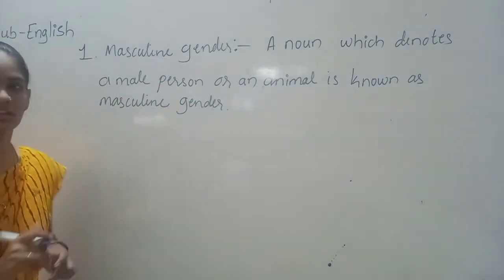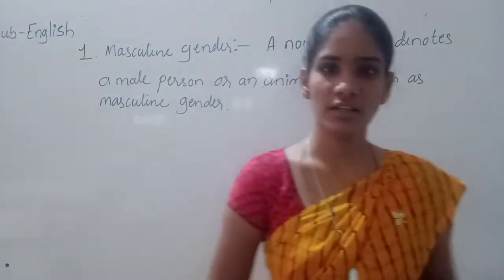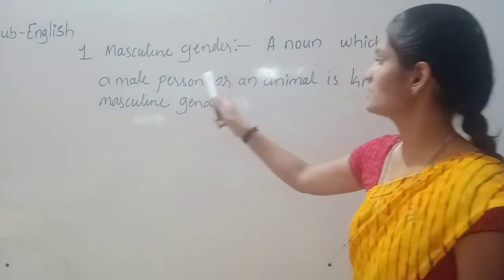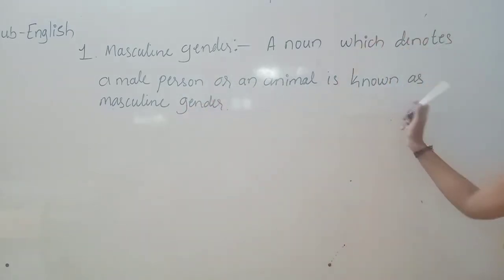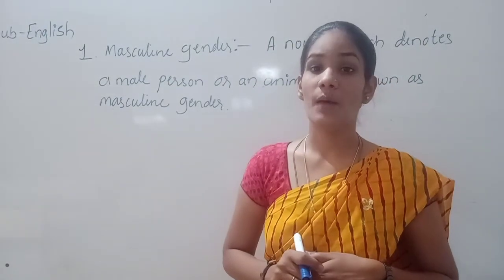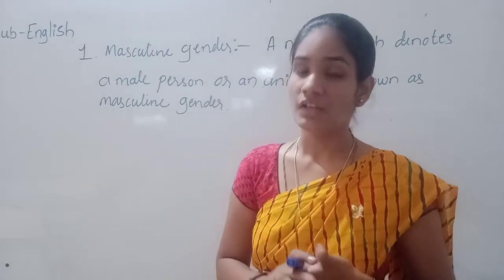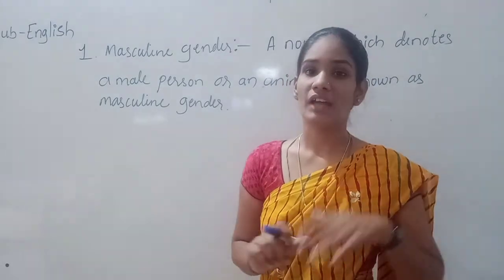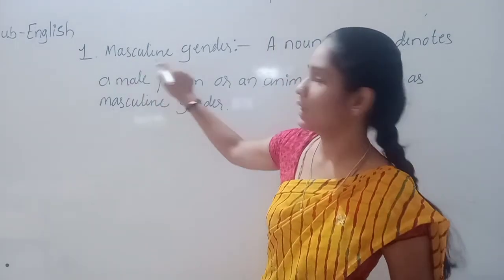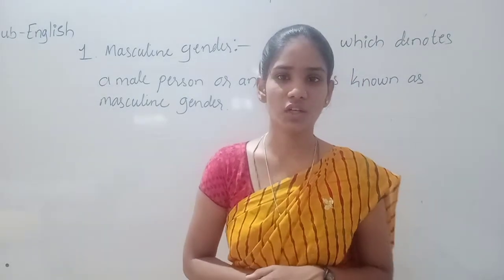Is known as masculine gender. So students, we came to know what this masculine gender is. A noun which denotes a male person or an animal is known as masculine gender. So the noun which tells about the person or animal, is it male? If it is male, then that noun's gender is known as masculine gender. For example, see here, for masculine gender, boy.